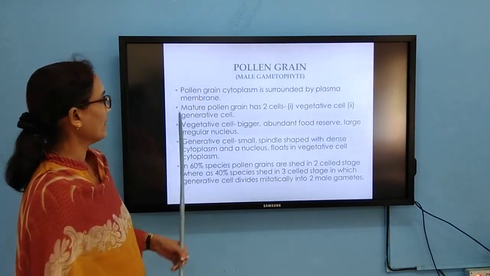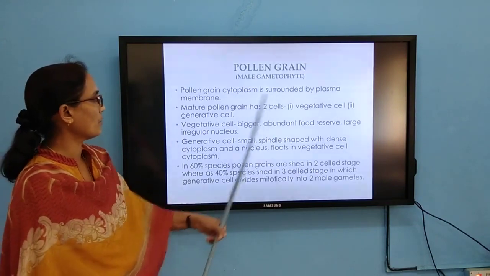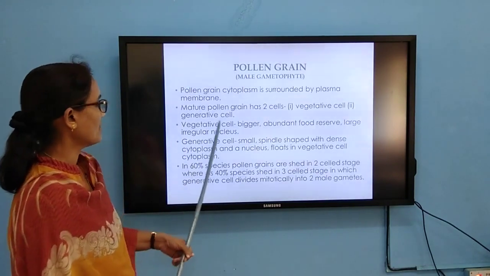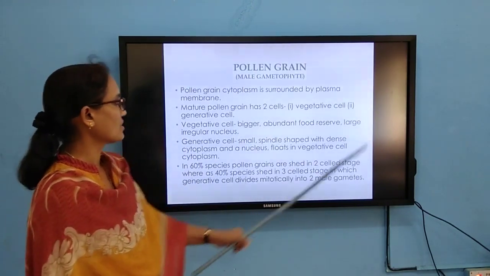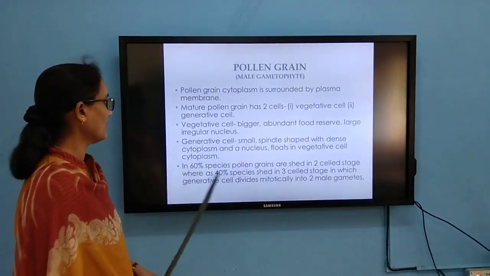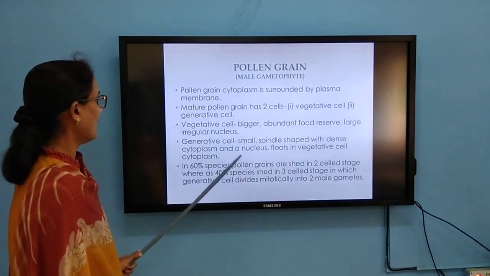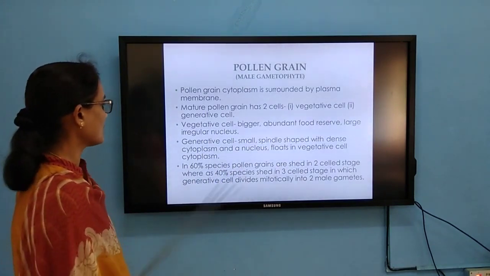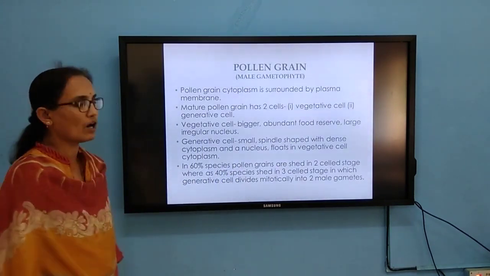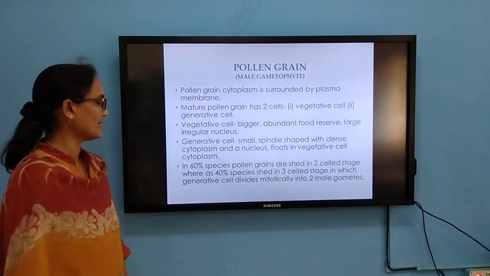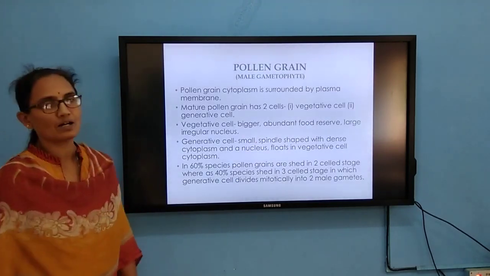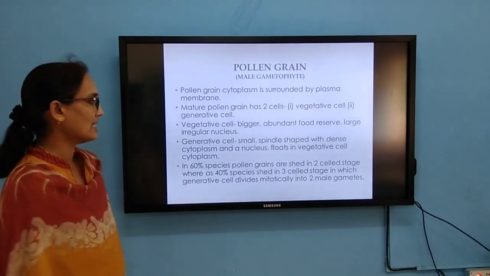Whatever I told, the pollen grain consists of cytoplasm surrounded by plasma membrane. The vegetative cell is bigger, with abundant reserve food material and an irregular nucleus. The generative cell is small and floats in the vegetative cell. 60% of species shed pollen grains at the two-celled stage, the remaining 40% at the three-celled stage.